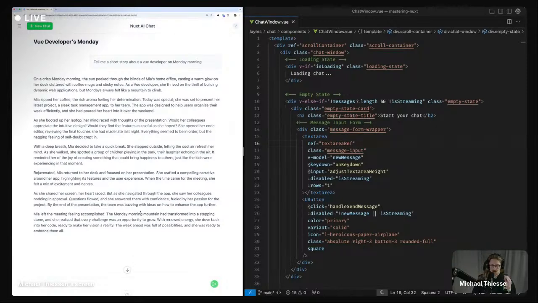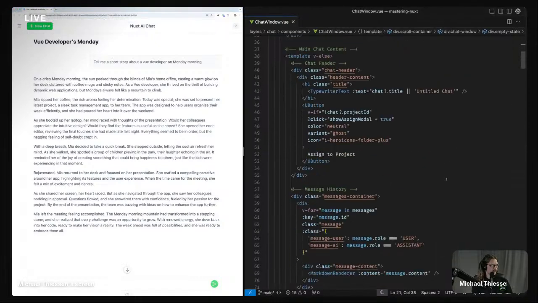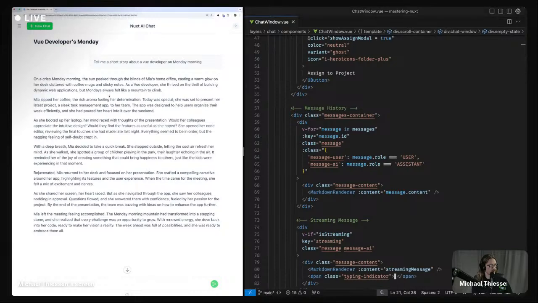Not a whole lot going on, but to actually make it really nicely performant and organized and everything takes a little bit of work. So what I'd like to do is actually we're going to do some refactoring of this chat window component here, which is what you see on the side here.